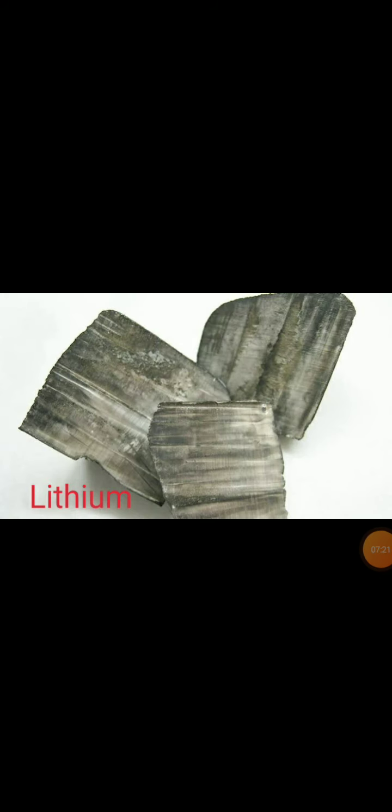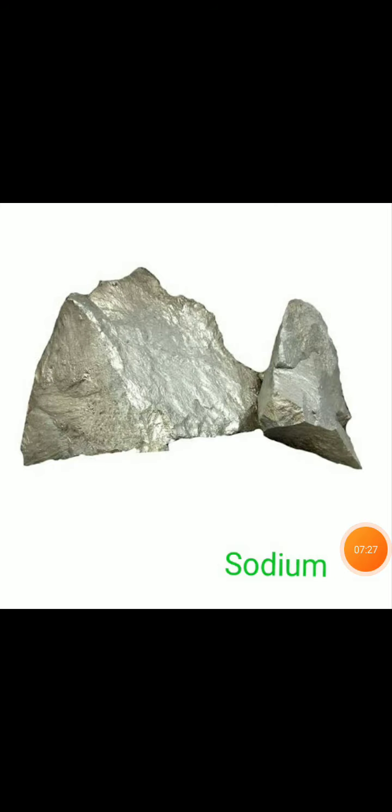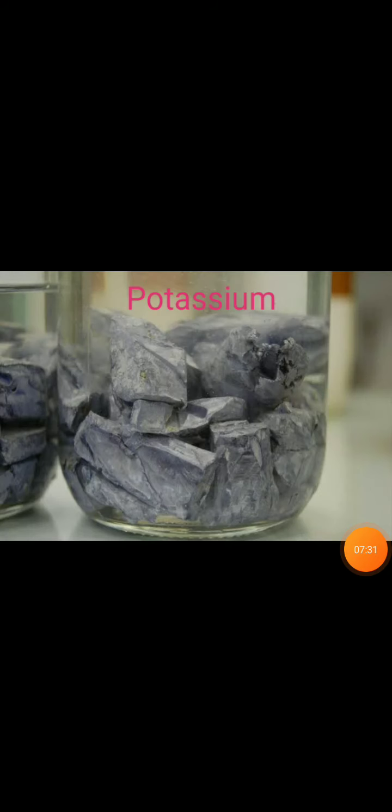The alkali metals. Now we are talking about metals. Lithium, sodium, and potassium. They are so soft that they can be cut with a knife. We have learned that the metals are hard, right? But what is an exception?